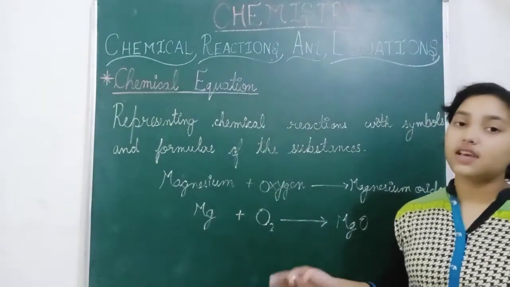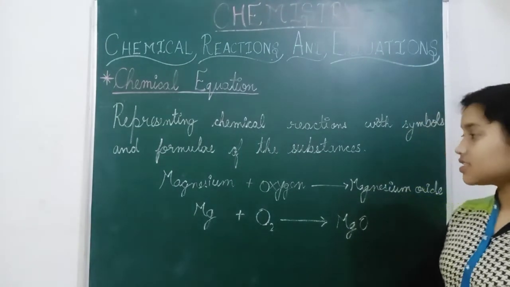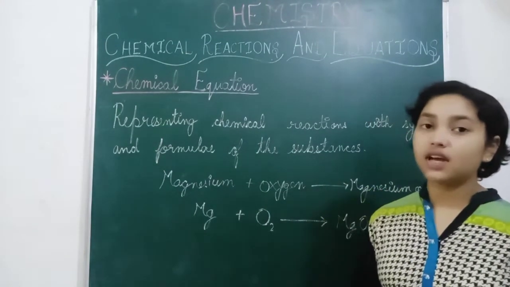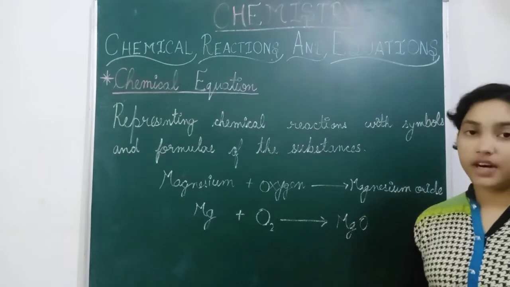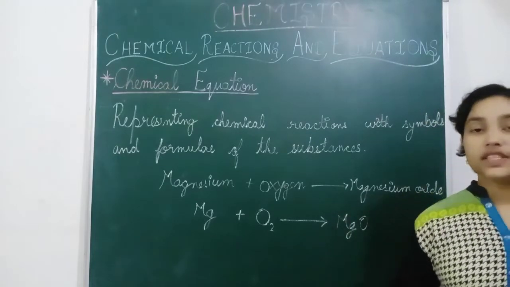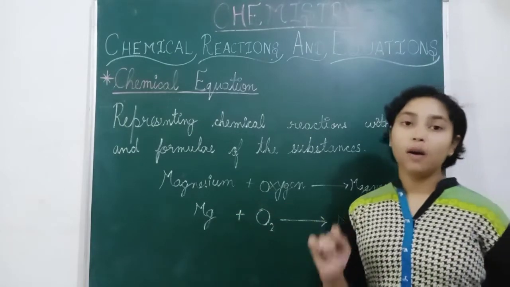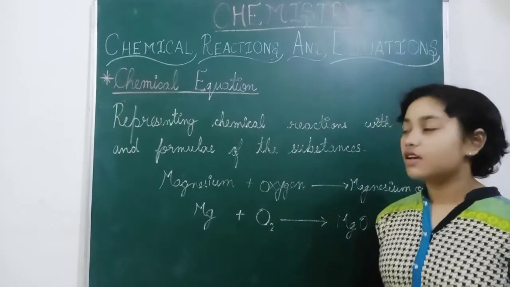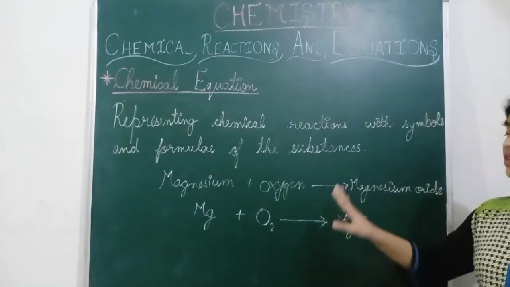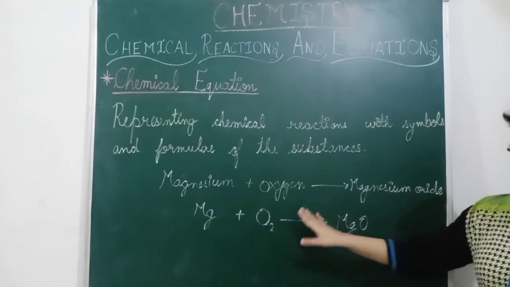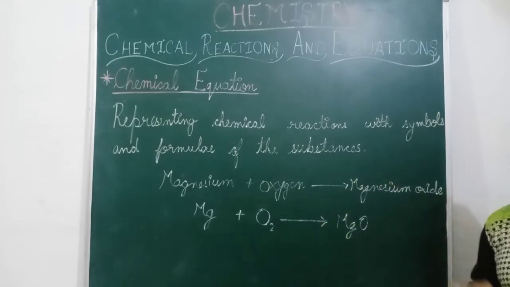So one question always comes from this: why is the magnesium ribbon cleaned before burning? To remove the oxide layer from the magnesium metal or magnesium ribbon. Then it will react with oxygen and it will form magnesium oxide.